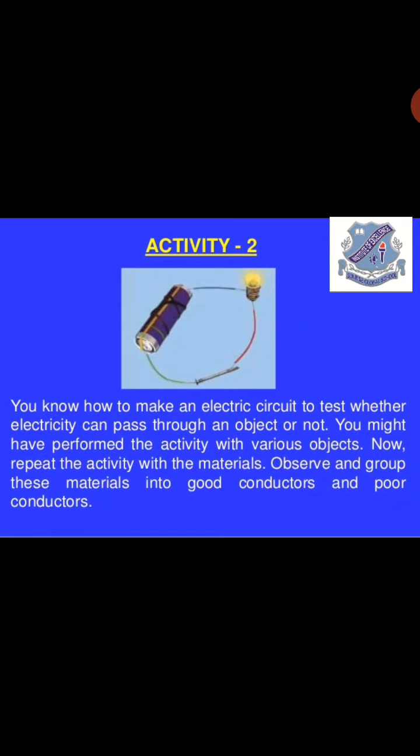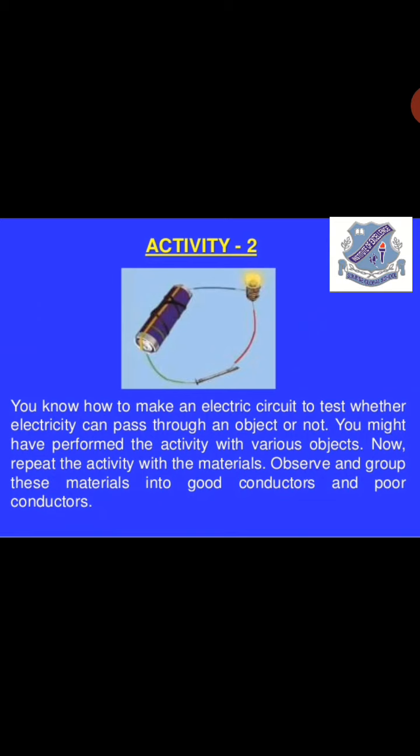You know how to make an electric circuit to test whether electricity can pass through an object or not. You might have performed the activity with various objects. Now repeat the activity with these materials. Observe and group these materials into good conductors and poor conductors.